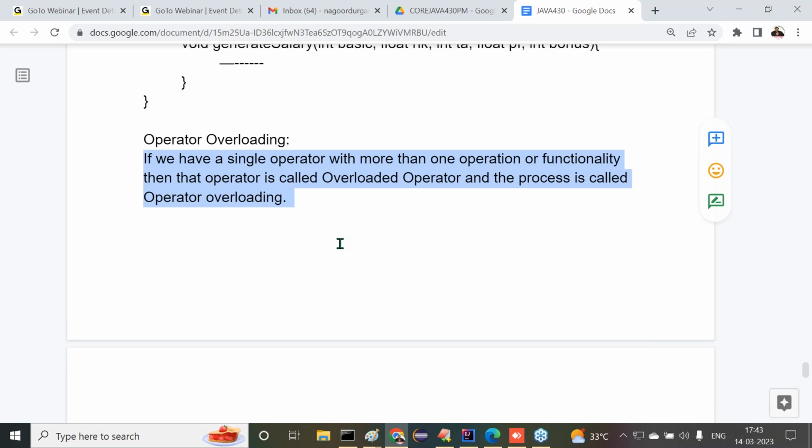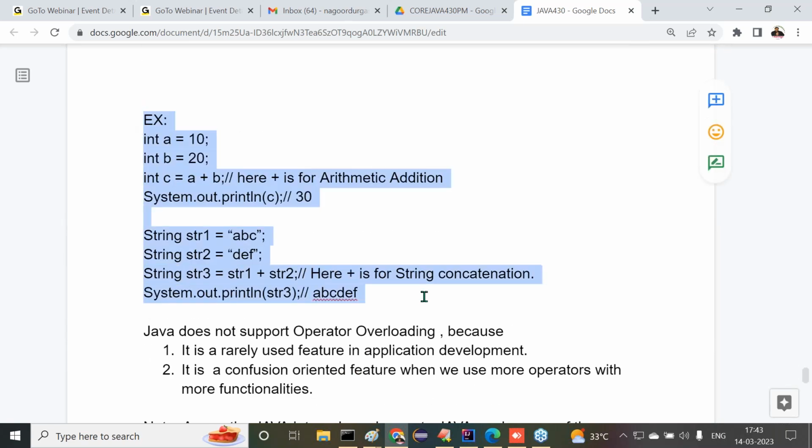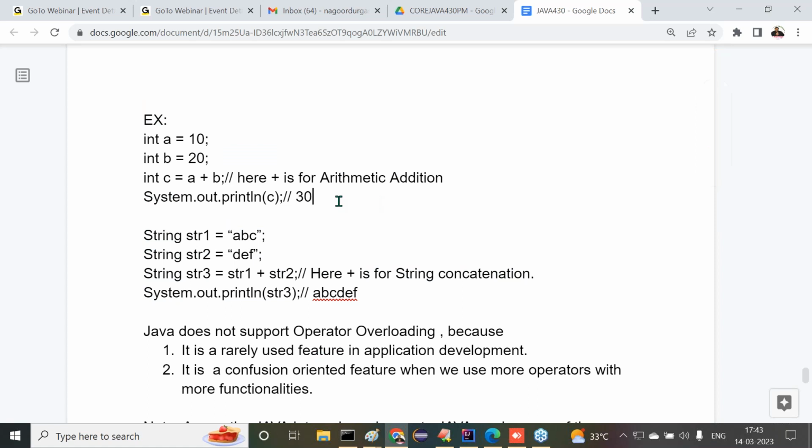Operator overloading. That's okay, fine. Next one: why is operator overloading not possible in Java? There are some reasons. Example I've given for operator overloading: the plus operator. Plus is for arithmetic addition and plus is for string concatenation.